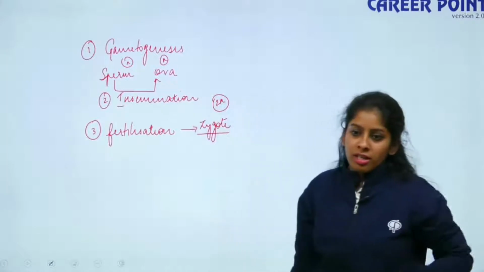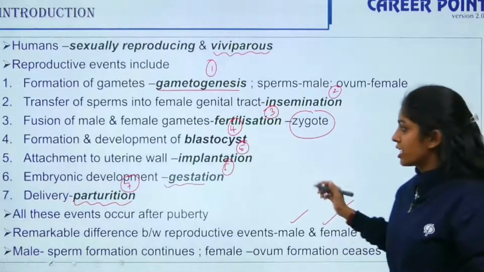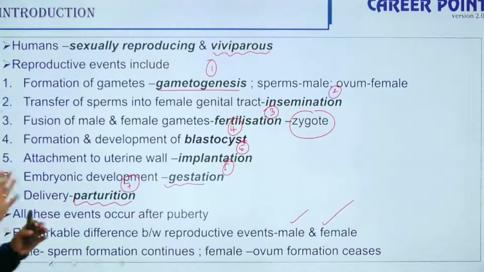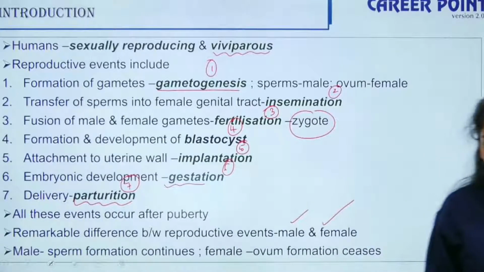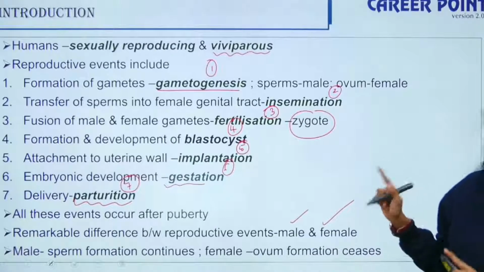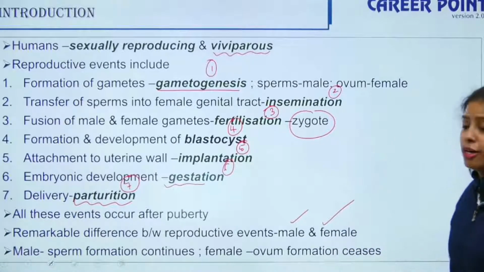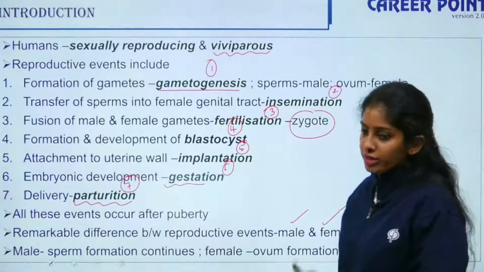Fine? Okay, you want me to go to the previous slide? I am just explaining this because sometimes students get scared when they look at a lot of content, a lot of theory. That's why I write it down in simple terms so that it's easy. So is it done, Vinu? Yes? So these are the 7 steps and this chapter is divided into these topics, and we'll be talking about each of the topics in detail. Fine? Have you done? Okay, so moving further.